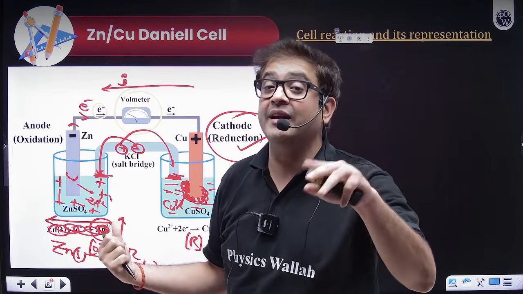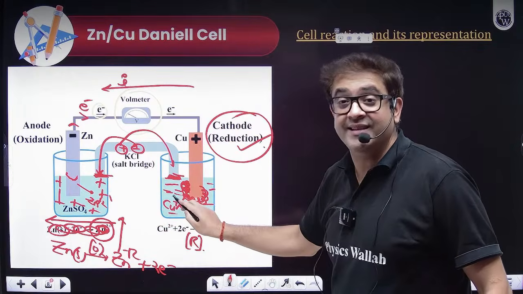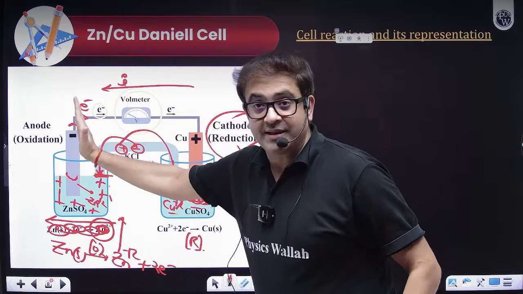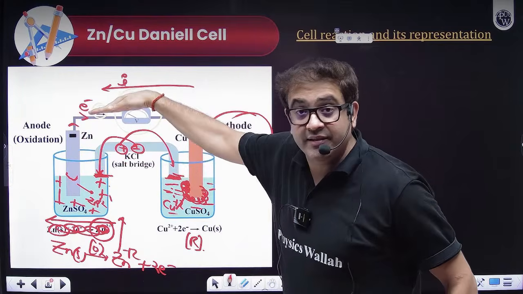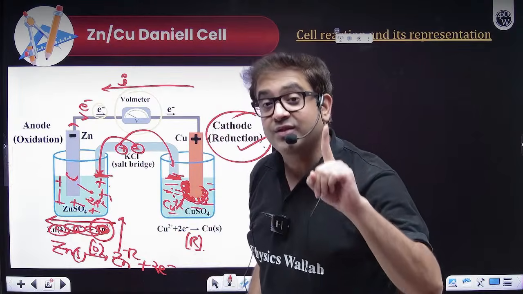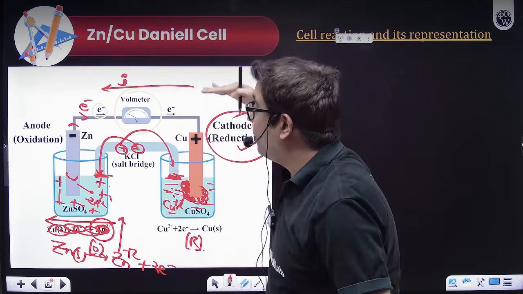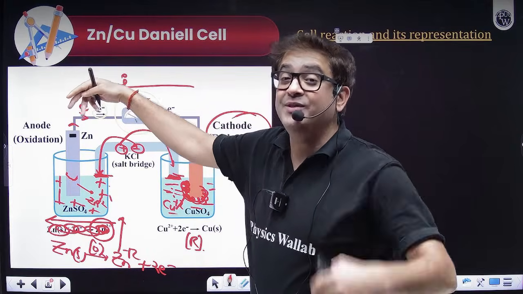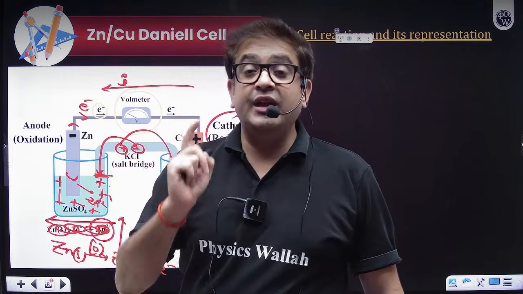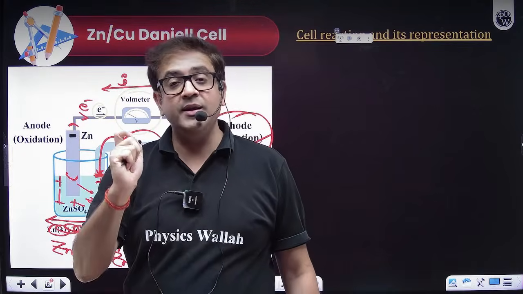So again it will create a double layer. So what is that double layer? This is plus and this is minus. This plus and minus has opposite polarity to the other plus and minus. Here the current is like this, so it will also create a current in the opposite direction. So this is called liquid junction potential, which has to be avoided. Why? Because it is opposing the output current, which reduces the efficiency of the cell. If you want your cell to be highly efficient, then liquid junction potential has to be 0.